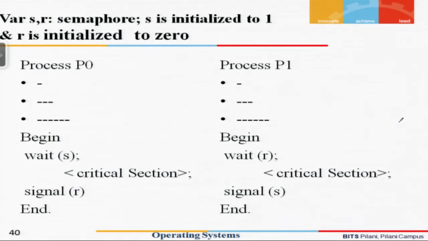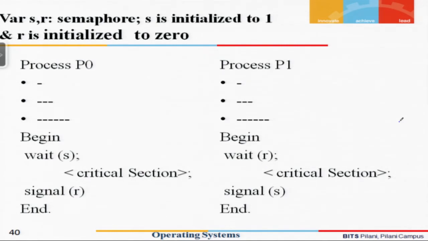If we start thinking about how to make a solution, the very first thing is that we should initialize the semaphore variable in such a way that process P0, whenever it comes and starts executing, is able to execute. So how do I initialize?